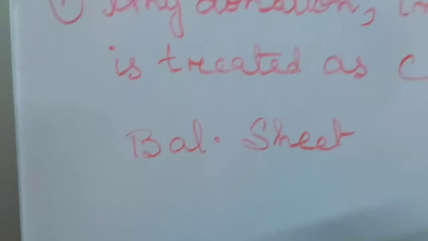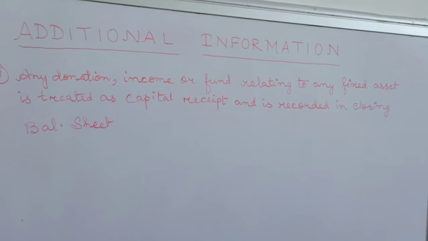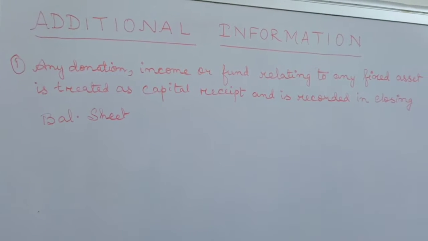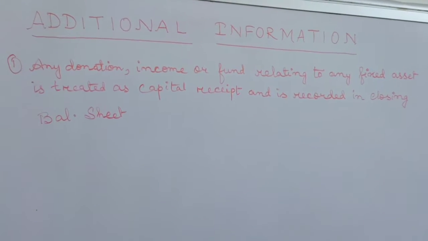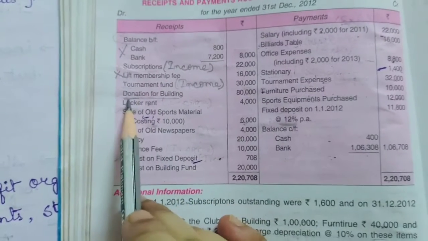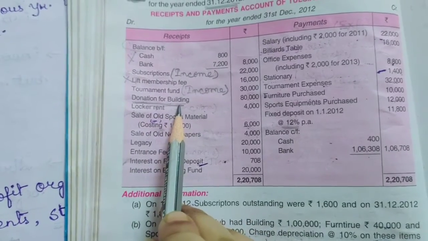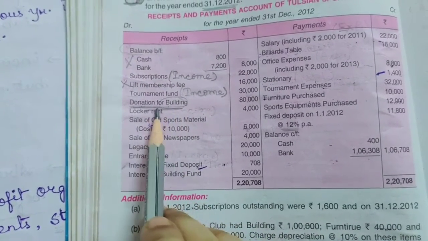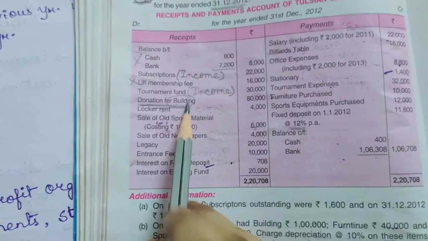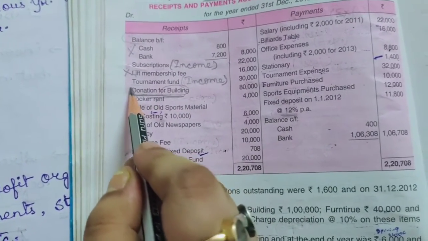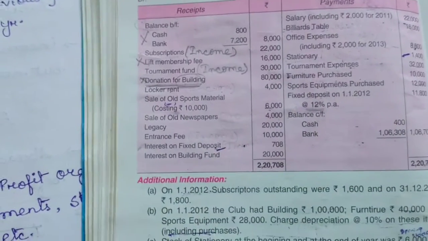So don't forget that any donation, income or fund relating to any fixed asset is treated as capital receipt and is recorded in closing balance sheet. This means that donation for building is a capital receipt because building is an asset, fixed asset. So donation for building won't come in income and expenditure.